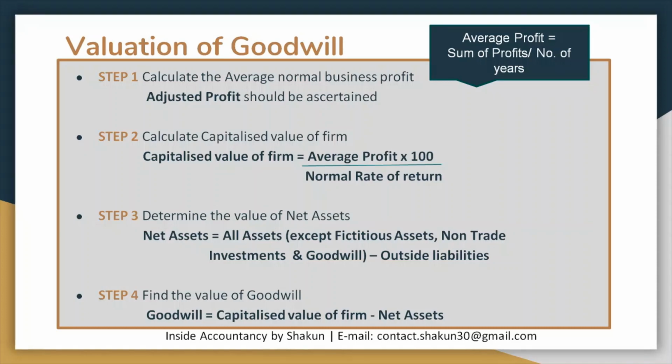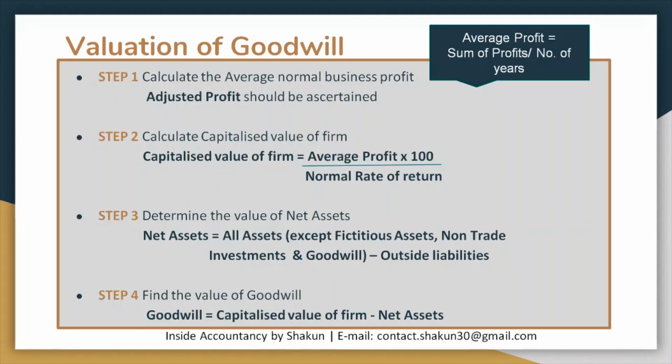Now net assets and capital employed are similar. So the formula of capital employed through the asset approach, that is all assets except the fictitious assets, non-trade investments and goodwill, minus the outside liabilities, is the same formula used for calculating the net assets in this method. So the first step was the average profit.